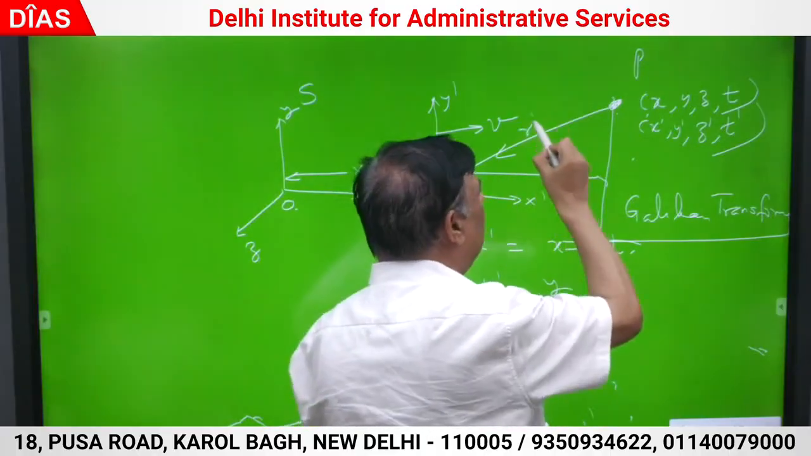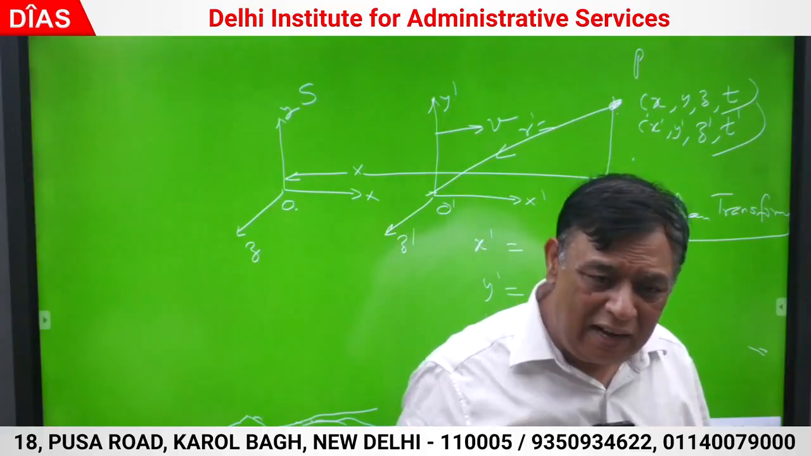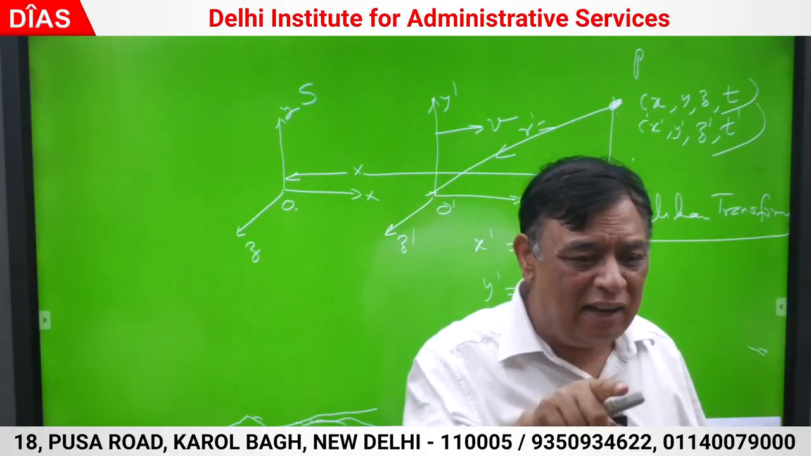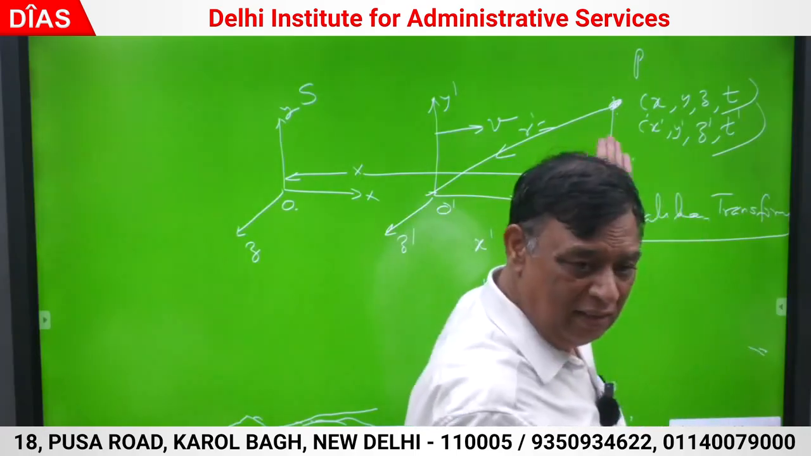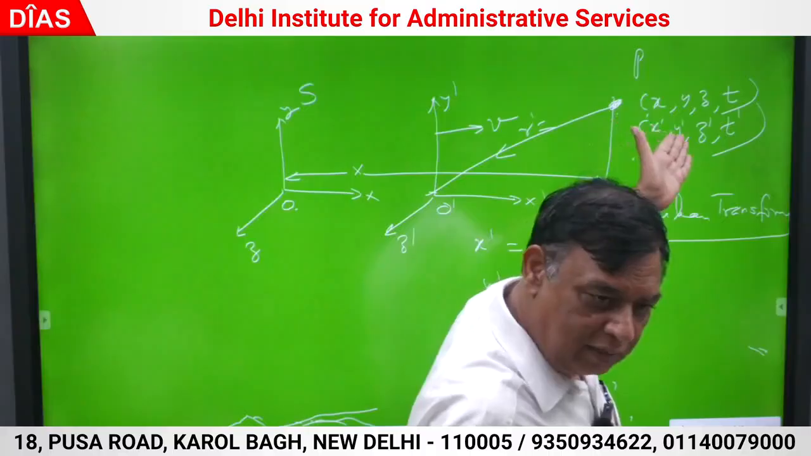R dash. Same thing is called R dash. X dash, Y dash, Z dash, R dash. Correct. What would have been R dash? C into T dash. क्या? C into T dash. Time in this frame is T dash, correct?